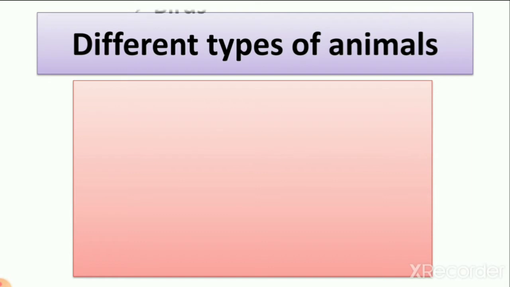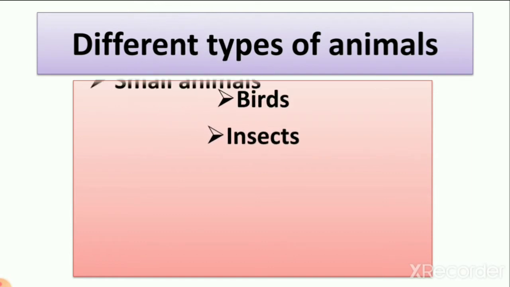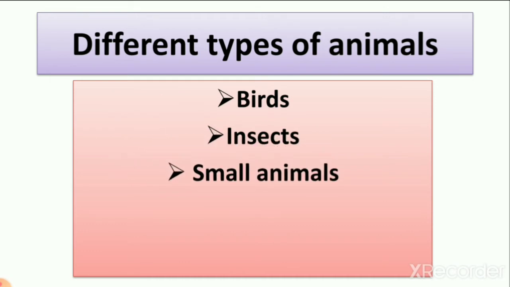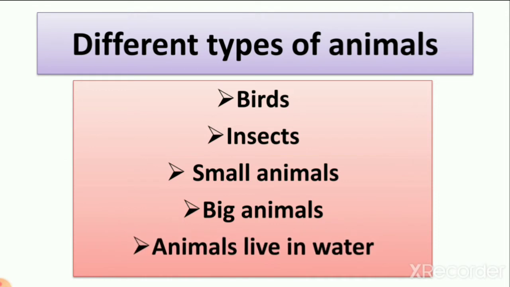We learned about birds, insects, small animals, big animals, and animals that live in water. We learned about so many types of animals. We divided them, we identified them, and we learned how they are living in this world.